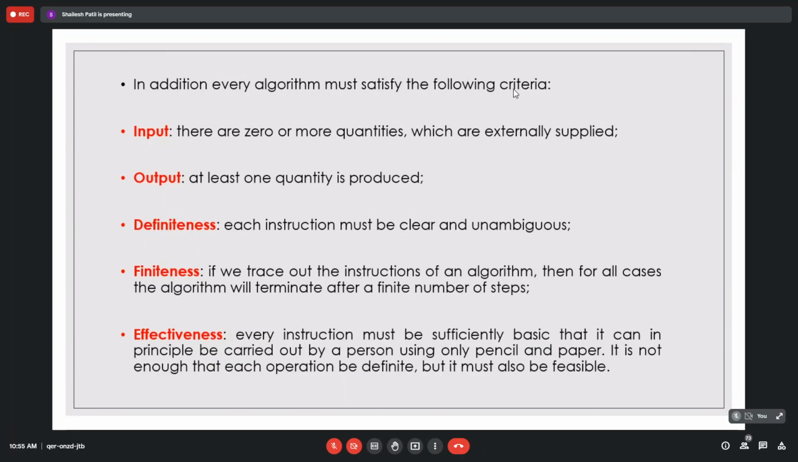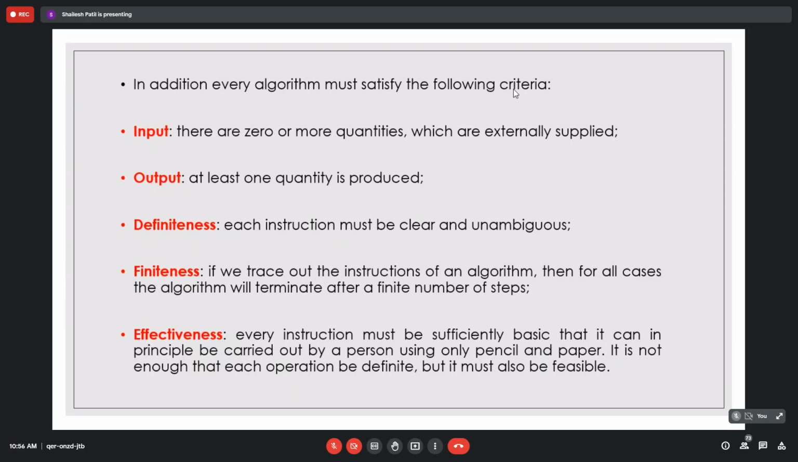Output: for any algorithm, there must be at least one output. Your algorithm should not have 0 outputs, because the main purpose of a program is to produce something. If you are not going to produce anything, the program is useless. Hello world has output, and the rest of the programs have output, whether that output is positive or negative.